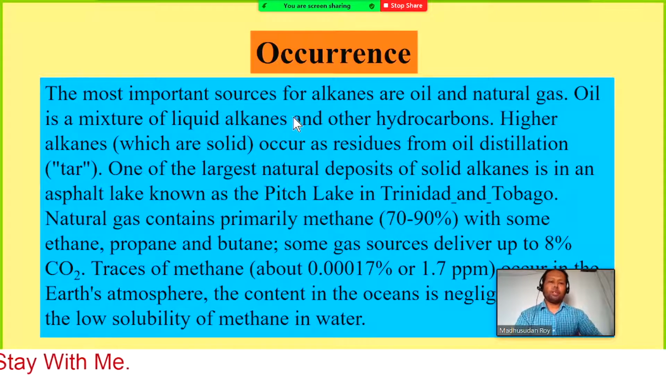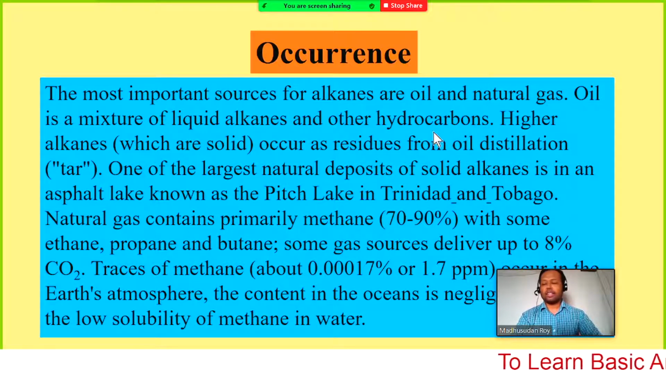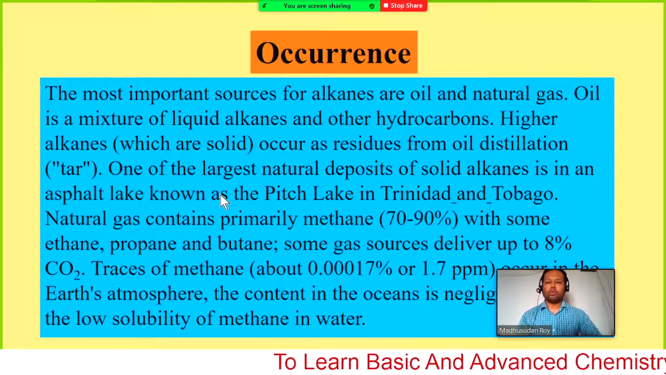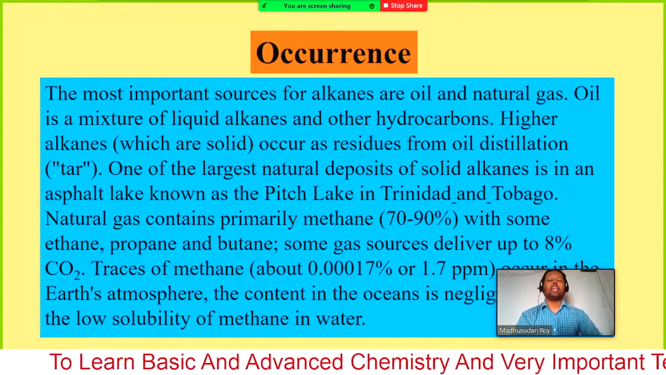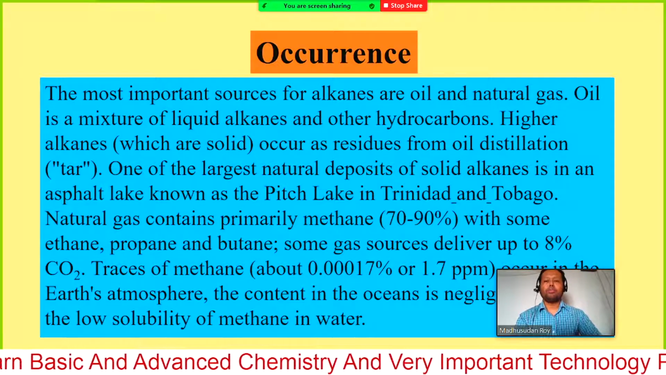So the most important sources for alkanes are oil and natural gas. So oil and natural gas you can have in different types of ore, or different types of minerals, in different types of mine.